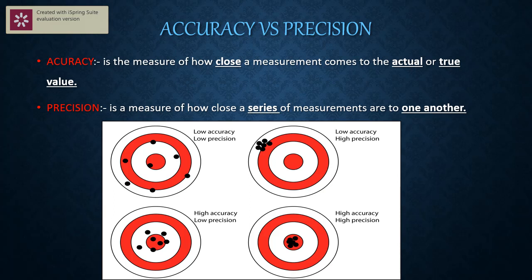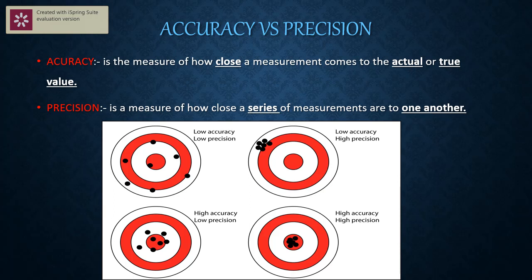Whereas in the third case, left below, the targets are very close to the central point where we want to hit. Whereas in the fourth case, all are very close. What do we conclude from the diagram? First case, first diagram: it is low accuracy, low precision. That means this student is neither accurate nor precise. All his targets are different.